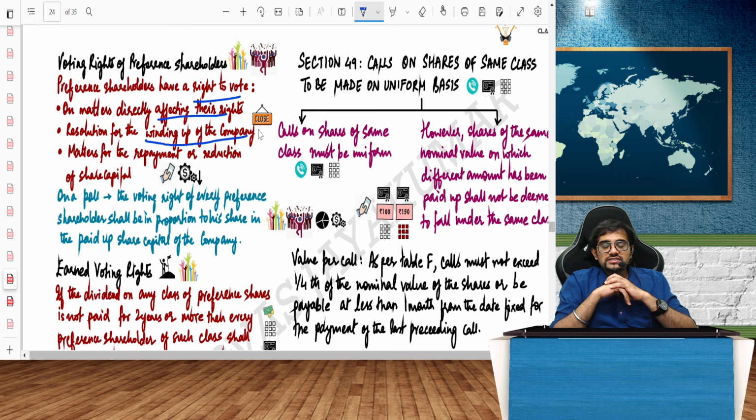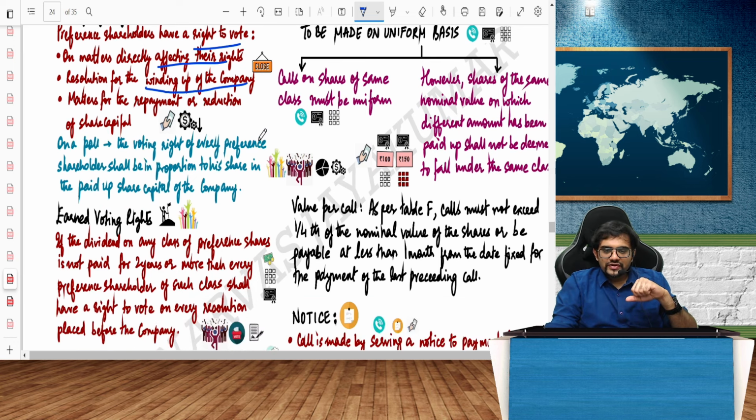Third one, matters relating to reduction of capital. If the capital is being reduced, you are going to them. You have a subject called internal reconstruction in your accounts, if you remember. In that chapter, when you go to them and say, sir, your capital is 1 crore, let me make it 80 lakhs. That 20 lakhs, can you please give it to me? That is called the capital reduction account or reconstruction account. So in that case, obviously, they have a say. Other than that, they don't have a say.